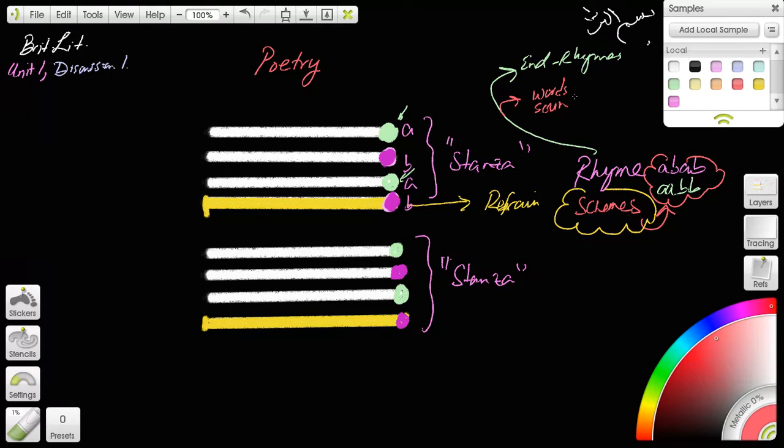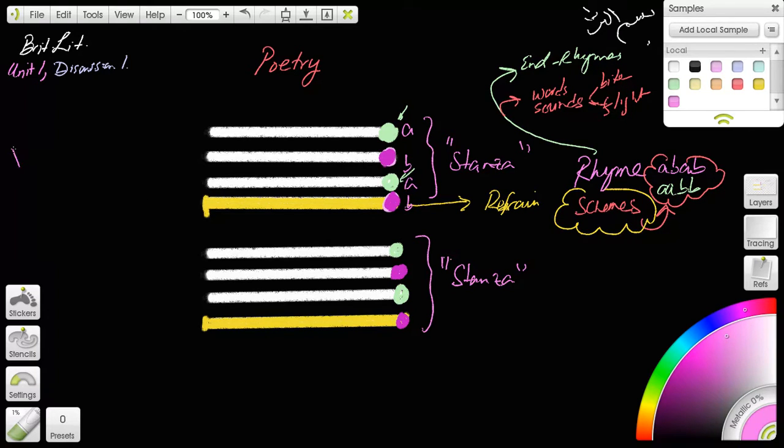So, for example, the words bite and flight rhyme. Bite and flight spell nothing like each other, but they sound similar. So the rhymes can be from word sounds, or just the ending words, or the spelling of the words can be the same. So those are just rhymes.